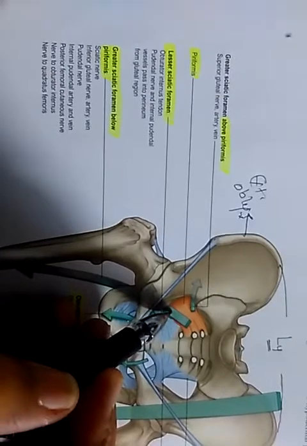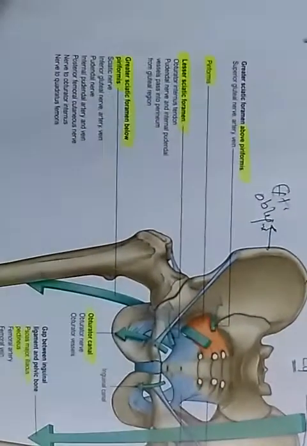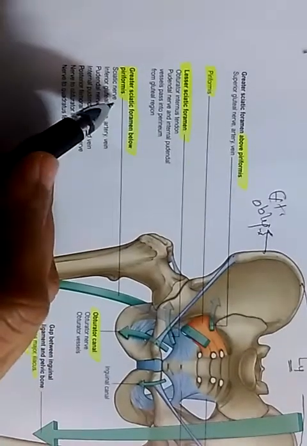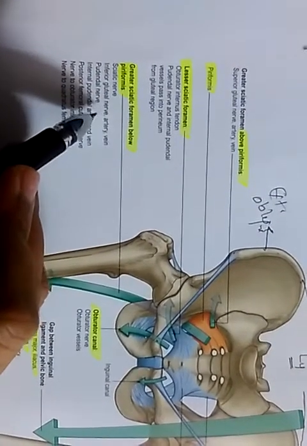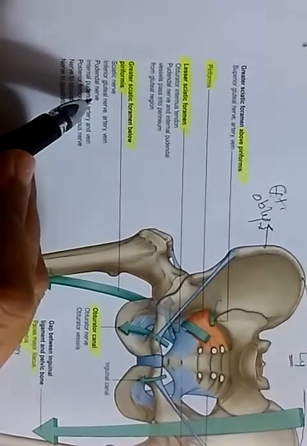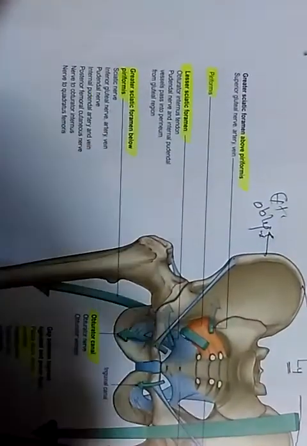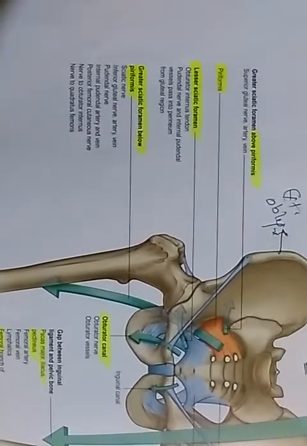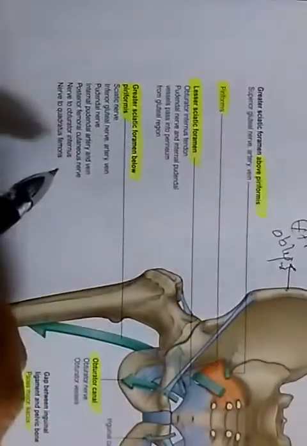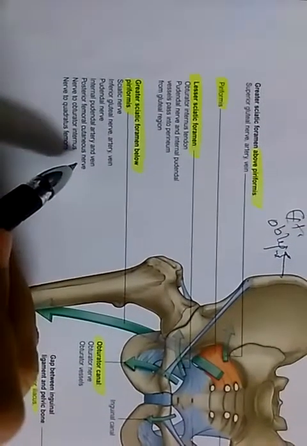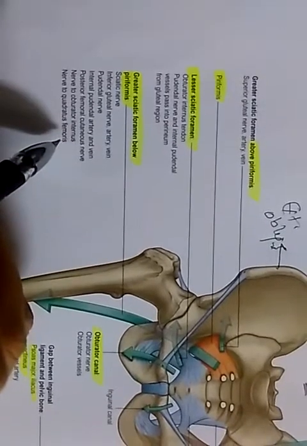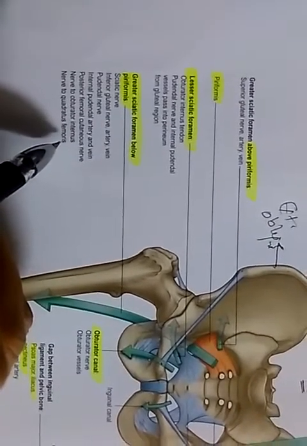Below piriformis was the sciatic nerve, inferior gluteal nerve, artery and vein, pudendal nerve, internal pudendal artery and vein, posterior femoral cutaneous nerve, nerve to obturator internus, and nerve to quadratus femoris.